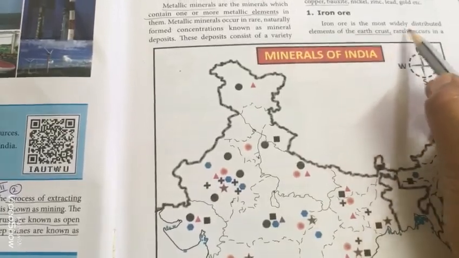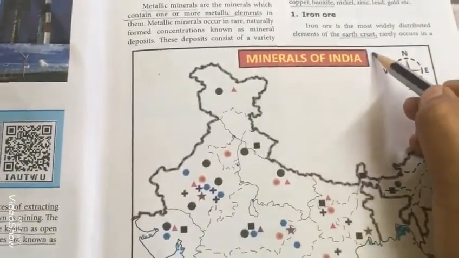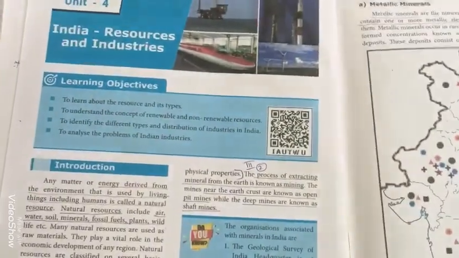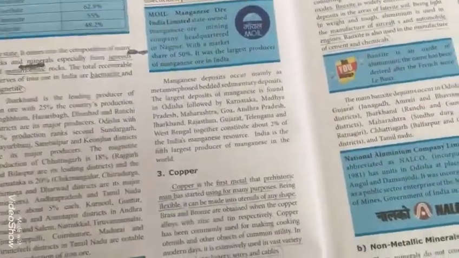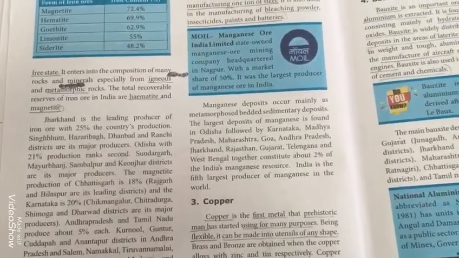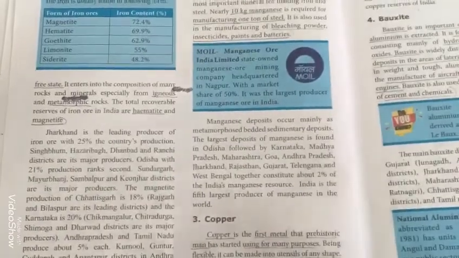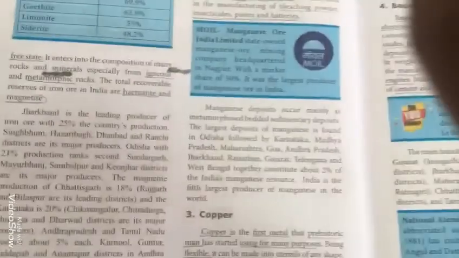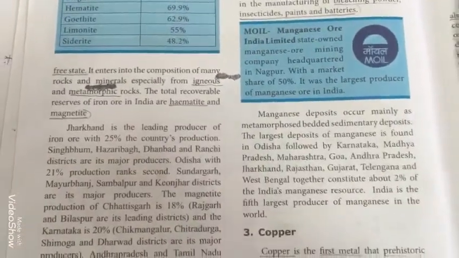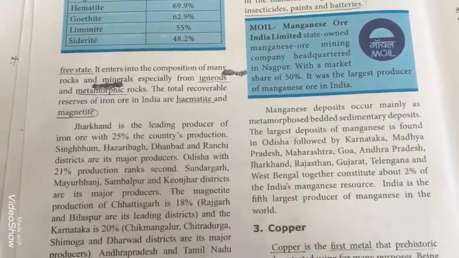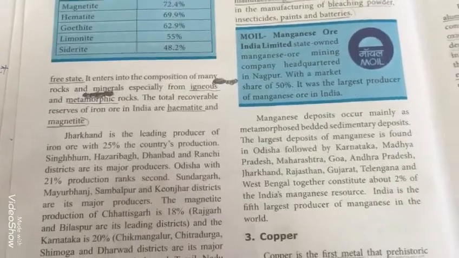Iron is the most widely distributed element of the earth crust, but not in free state. Okay, but we have to extract it. That is, it is not available directly in the earth crust, we extract it. That is iron ore. It enters into the composition of many rocks and minerals, especially igneous and metamorphic rocks. So we extract it from igneous and metamorphic rocks.